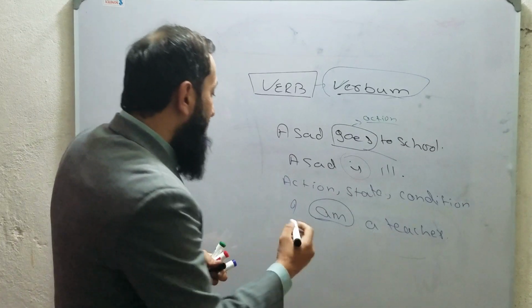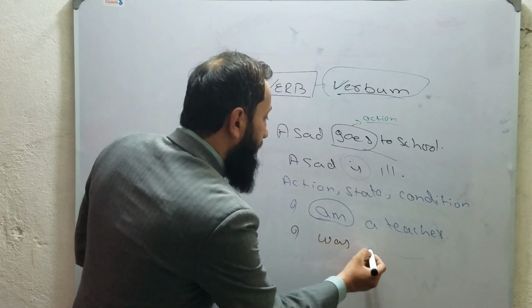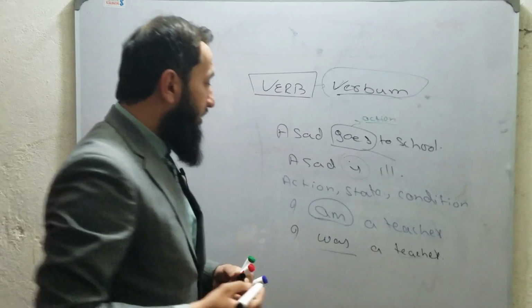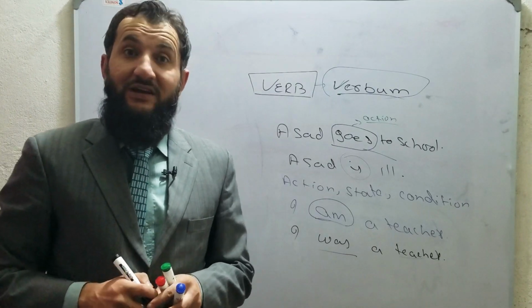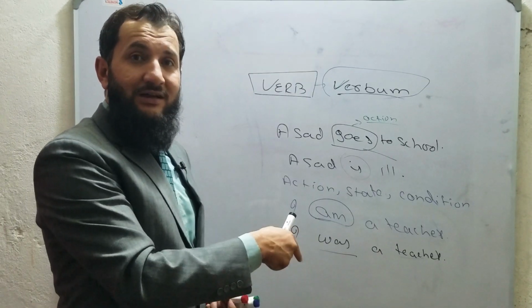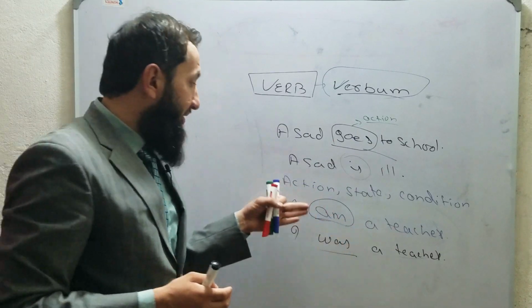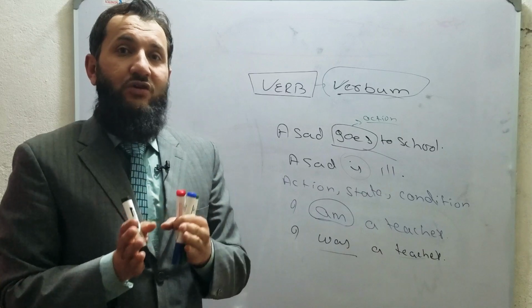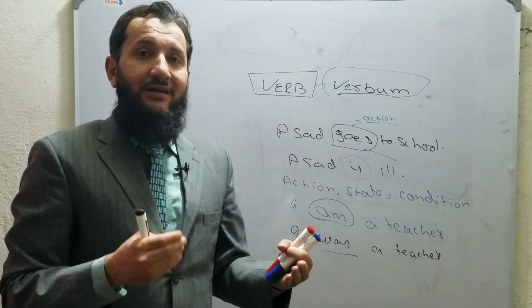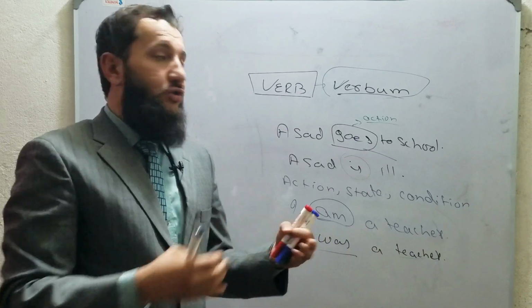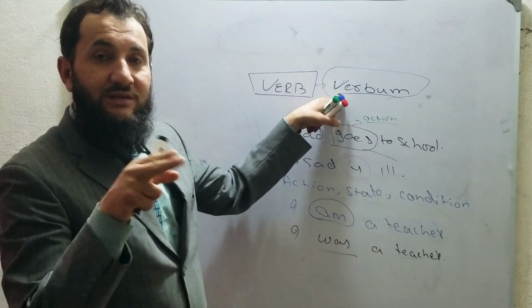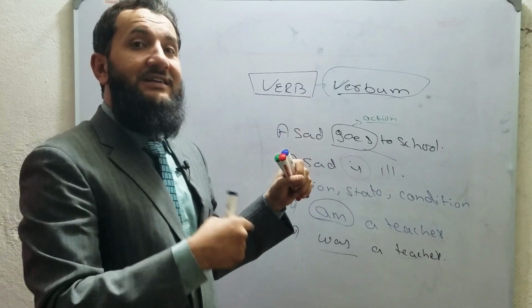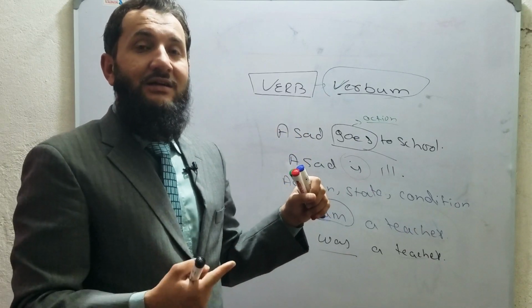If I say I was a teacher, definitely I'm talking about my past. If I say I will be a teacher, again this tells you that verb is the only thing that tells you about the time. So verb deals with action, state, condition, possession, relation, and time. The most important thing is time.